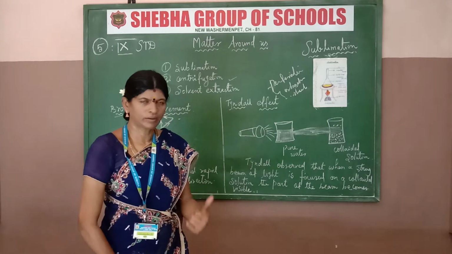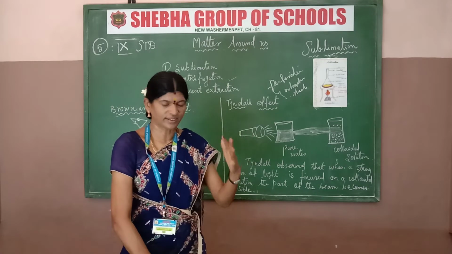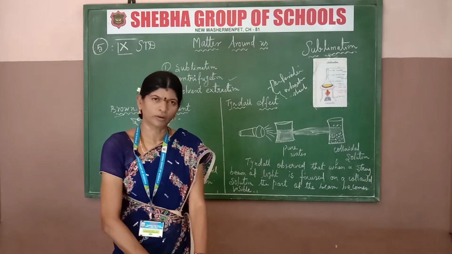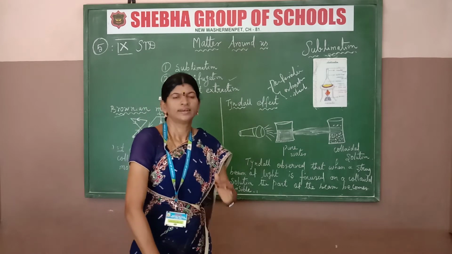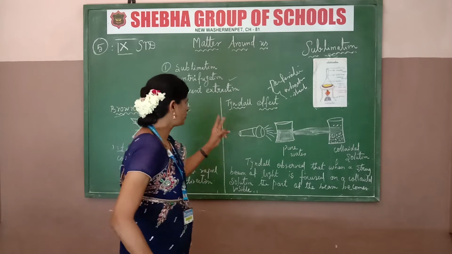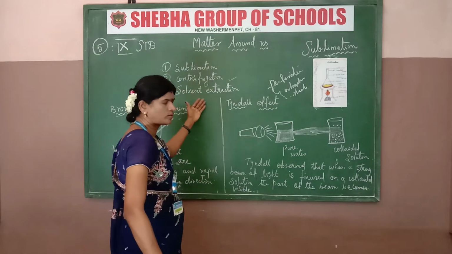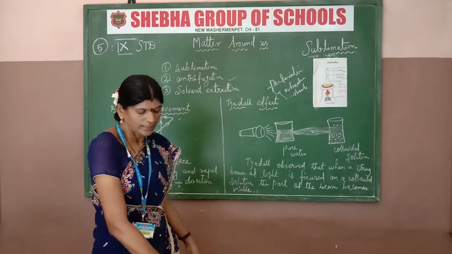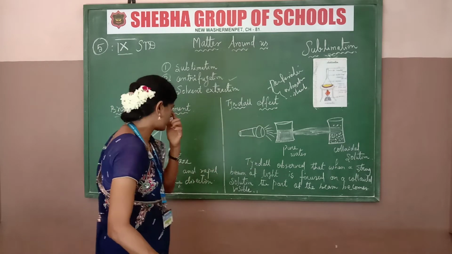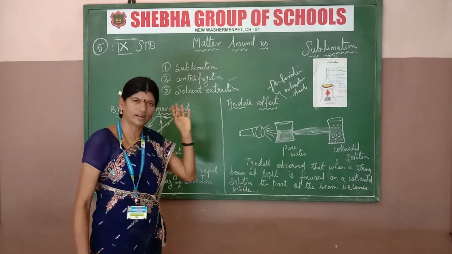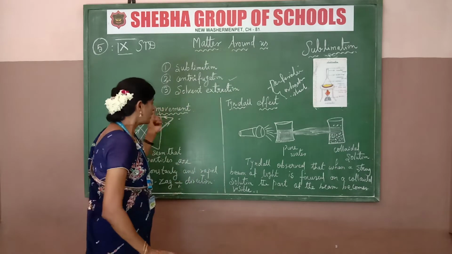Once again I remind you to revise the lessons on elements and compounds. Matter is classified into two parts: one is element and the other is compound. Element and compound are considered pure substances. Element, I already told you in the last class, is a pure substance.